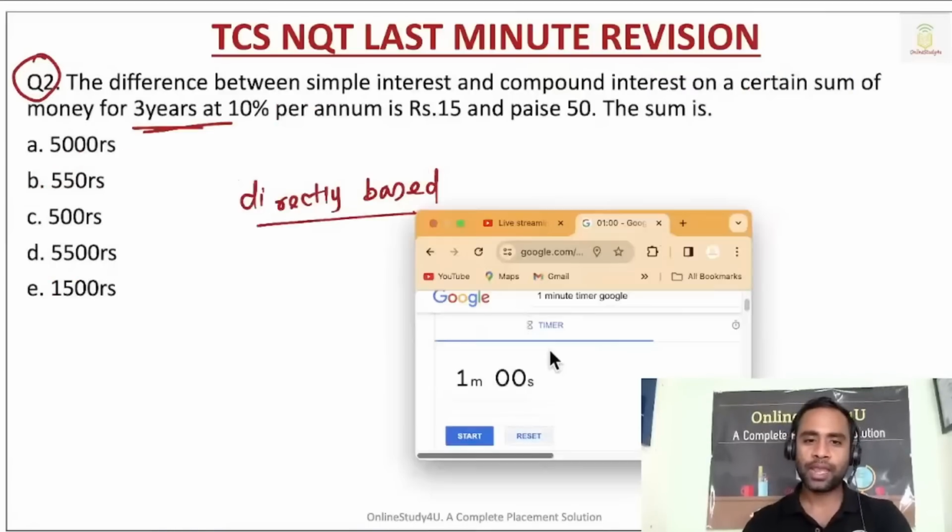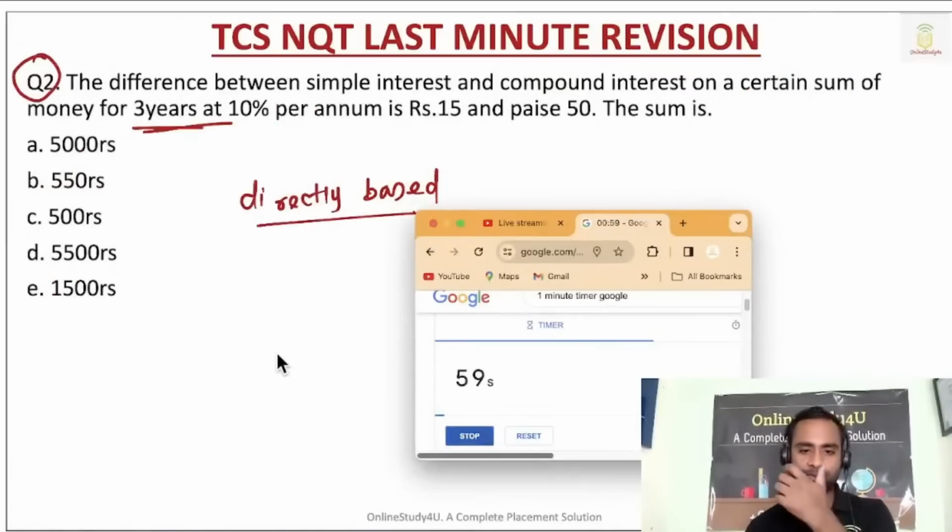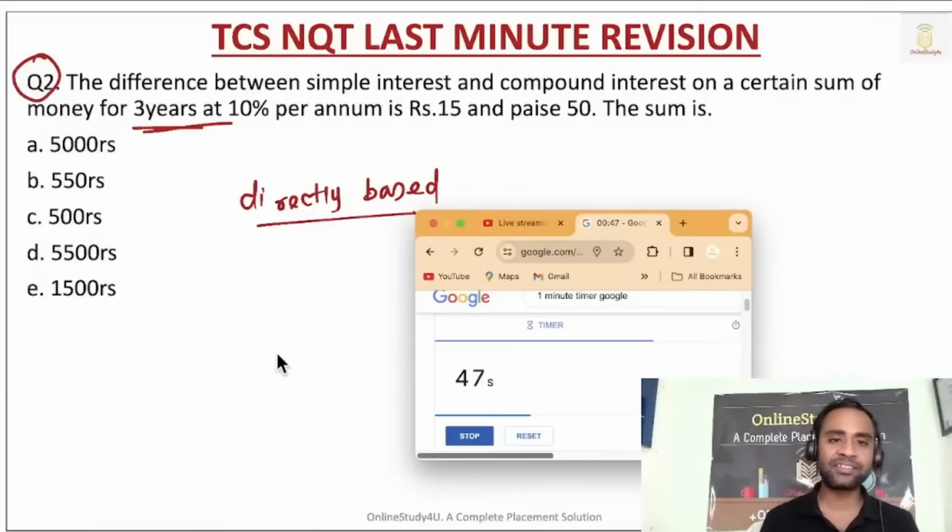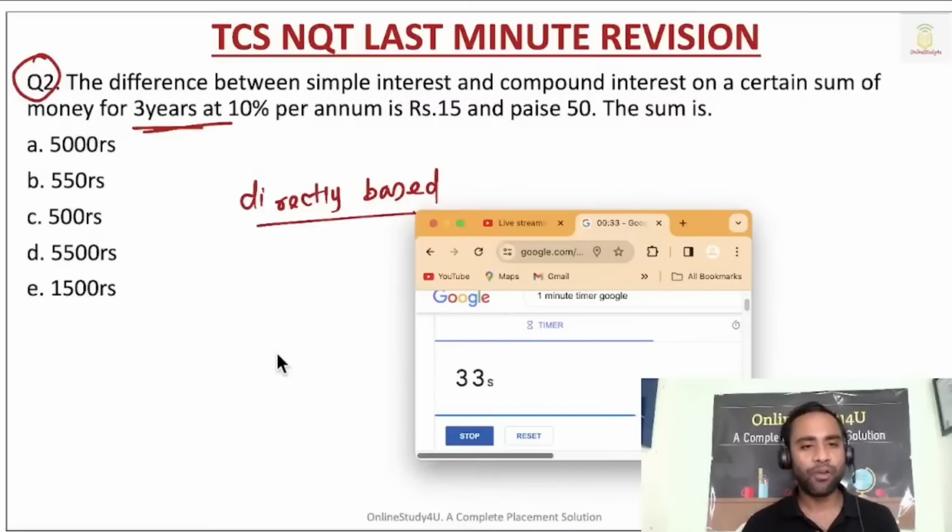Now can you please solve it quickly? Your timer starts now. The difference between simple interest and compound interest on a certain sum of money for 3 years at 10% per annum is rupees 15 and 50 paise. You have to find out the sum.